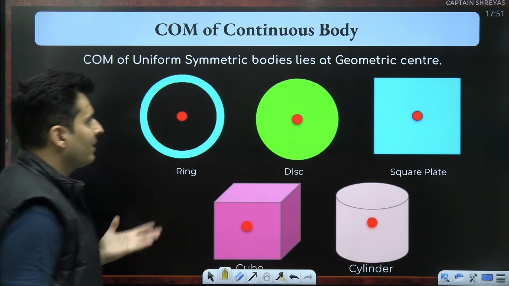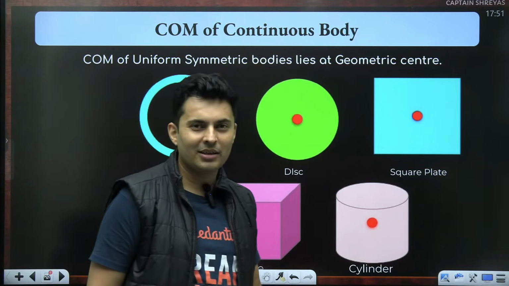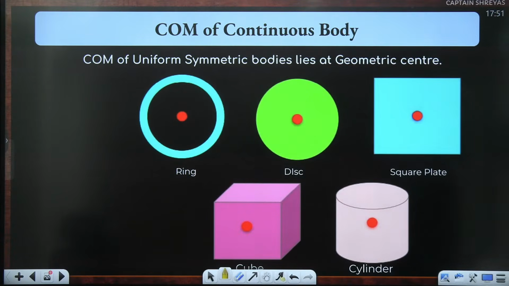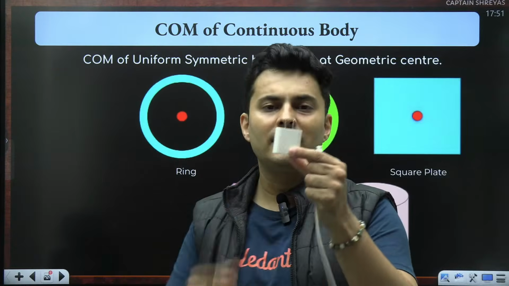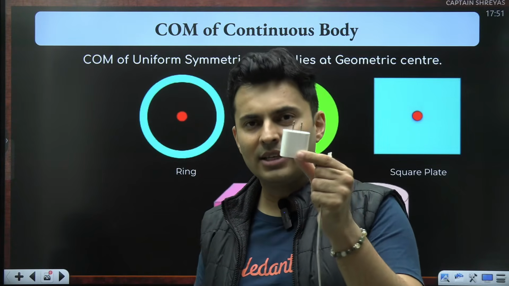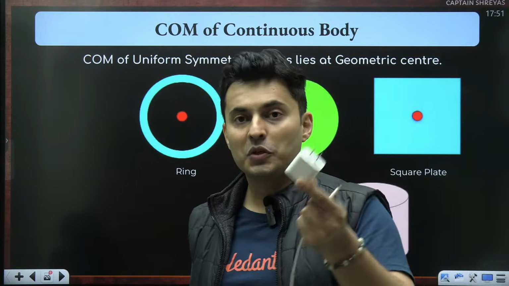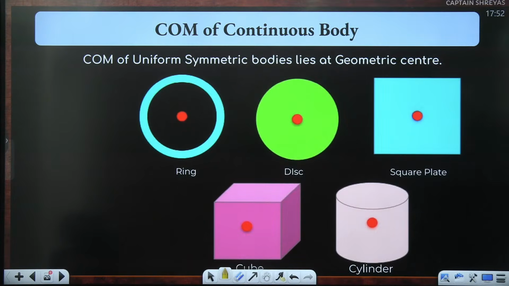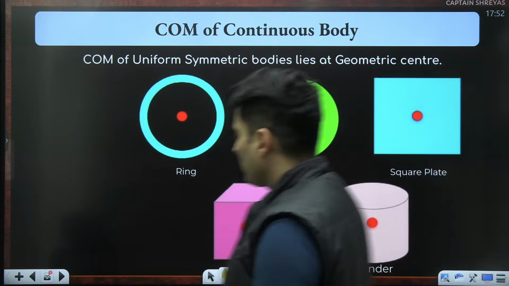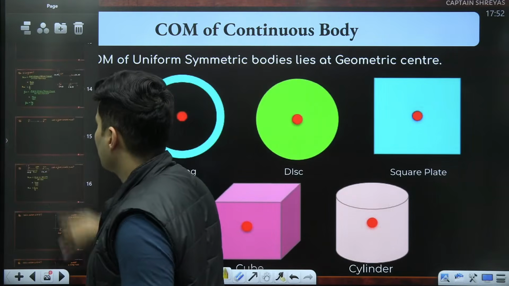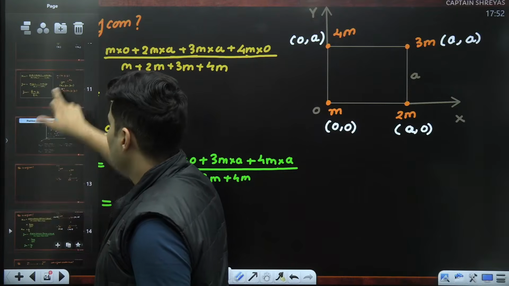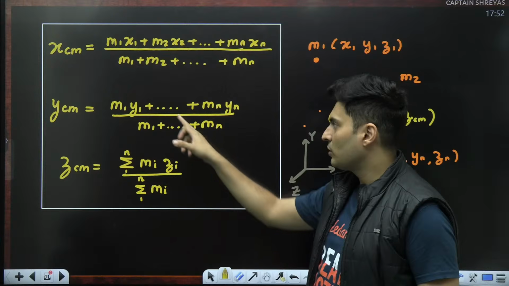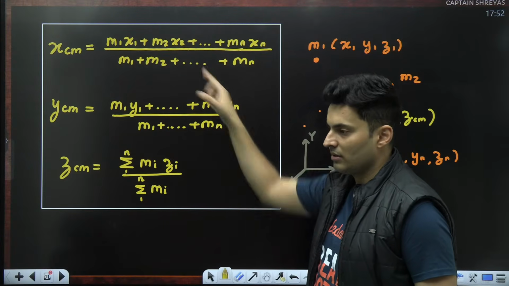Now, you might be wondering, sir, what if it is not a symmetrical body? Like for example, say this particular charger. 100% it is not so symmetrical. It is not easy to find the center of mass. So what will you do? How many masses will you count? You can't count the number of masses in it. Hence, this particular formula which we just saw over here, which is summation of mass into Z upon total mass, or mass into Y upon total mass, or this one.